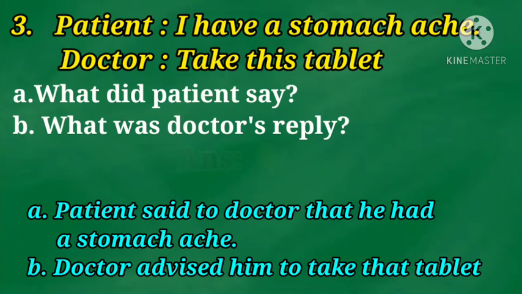Next one, the doctor advised to take that tablet. Take this tablet is an imperative sentence. So we need to use to as a connective word. So the doctor advised to take that tablet.